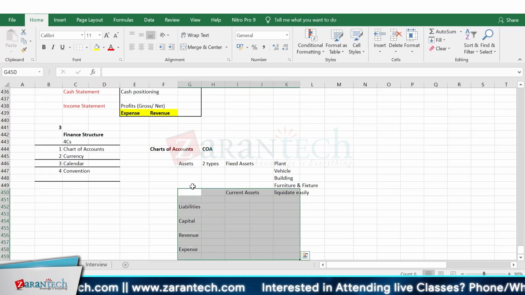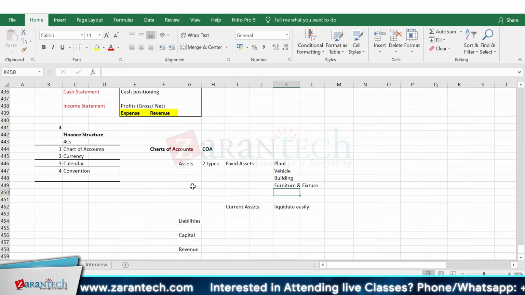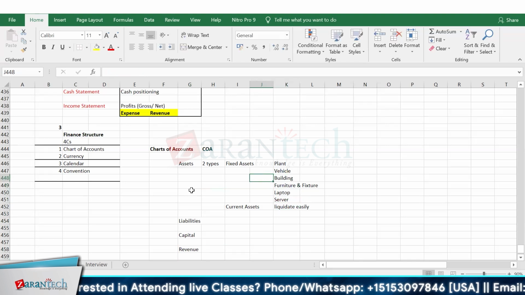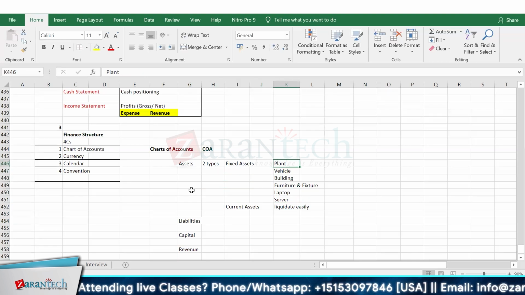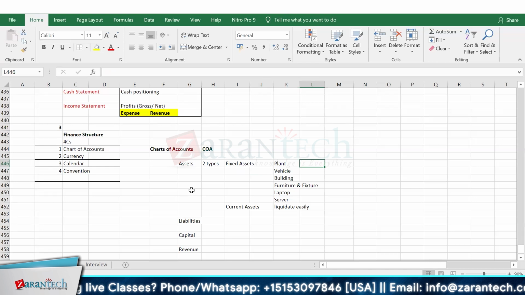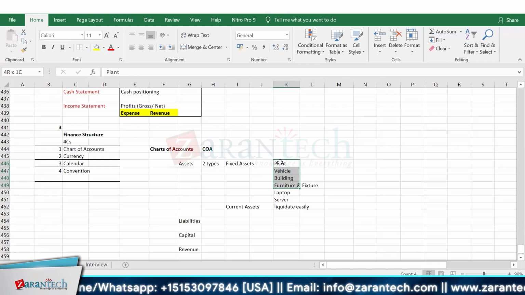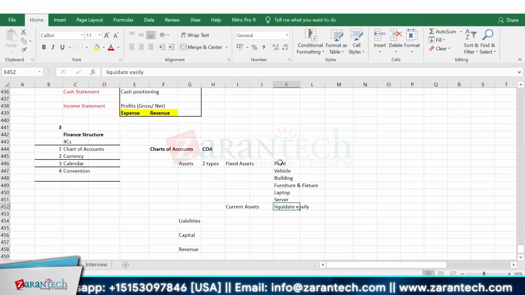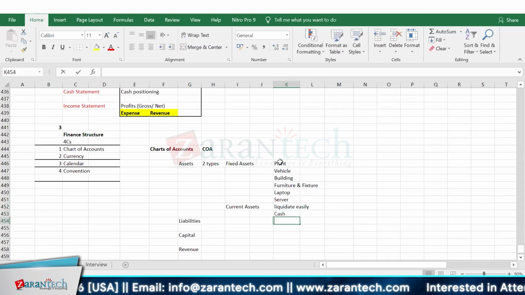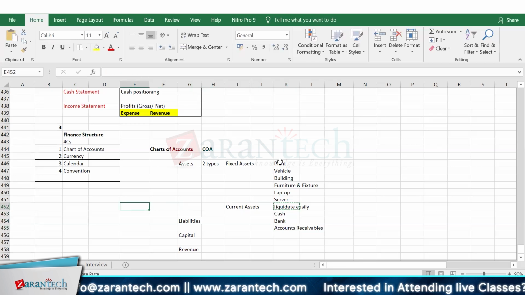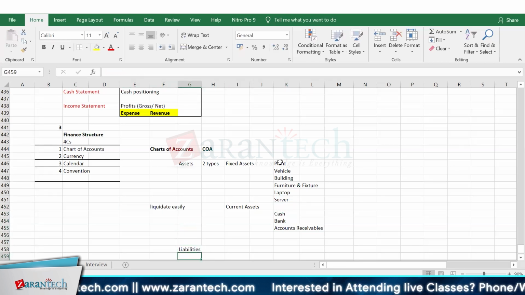Any other examples that anyone can give? Other assets like plant, vehicle, building, furniture, like I have a laptop, servers. These are all my assets, and they are not liquidated easily, plus they physically exist. If you're not speaking, please mute yourself. Current assets are assets which liquidate easily, like cash, bank, account receivables. So these are my liquidating assets. These are the 2 major types that we have.